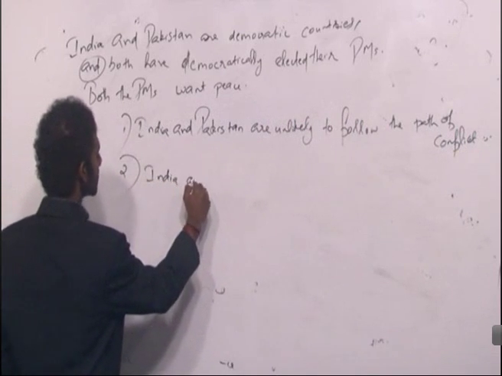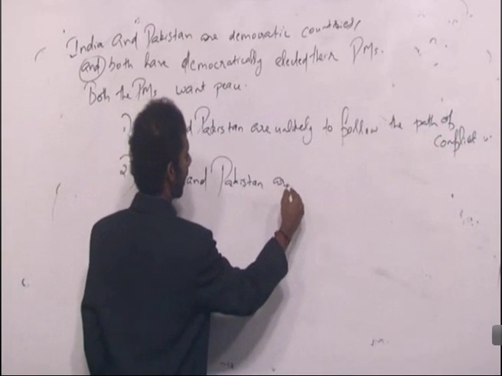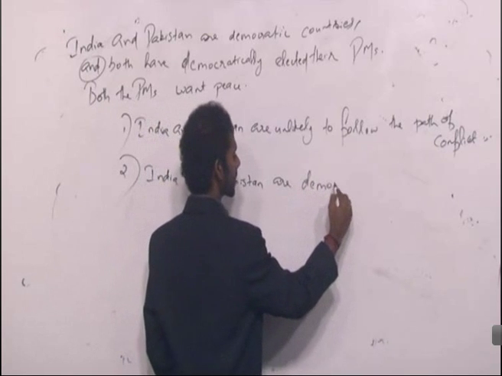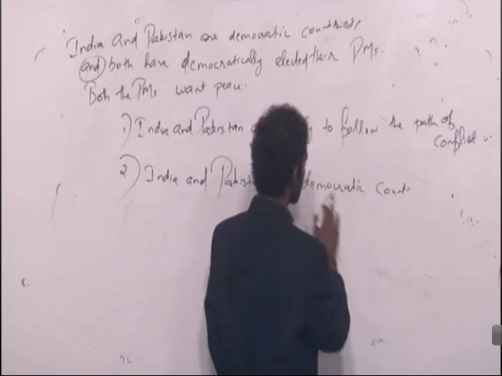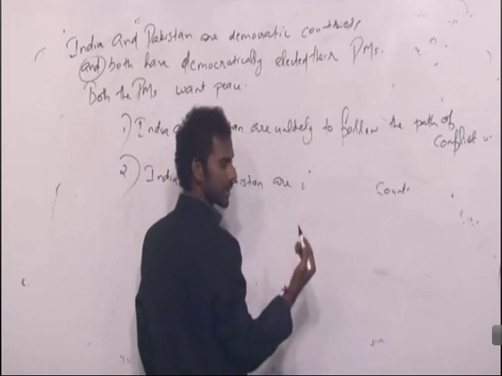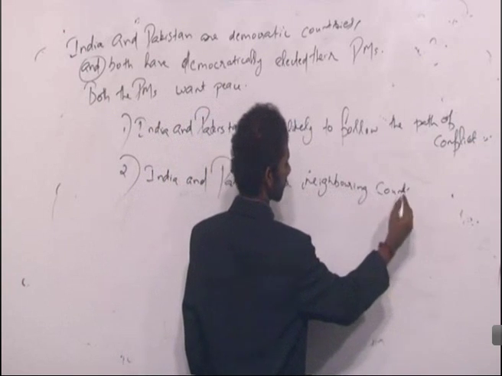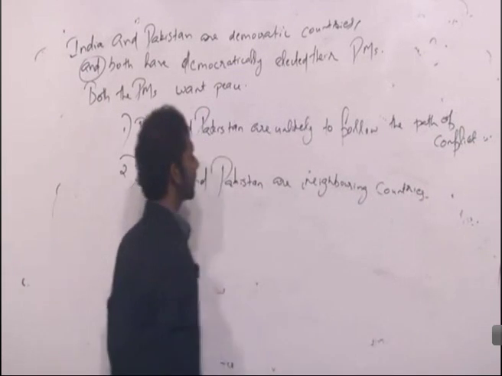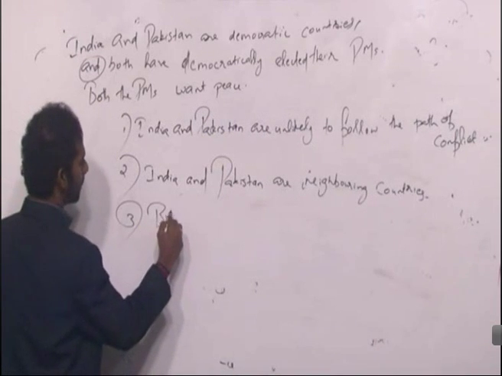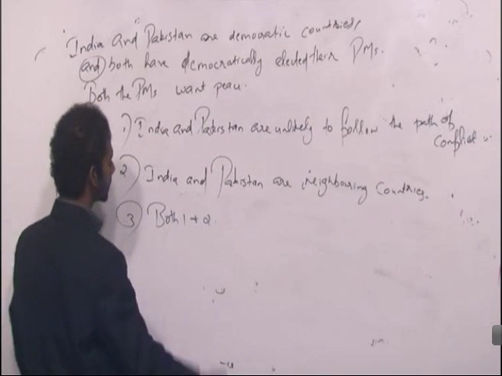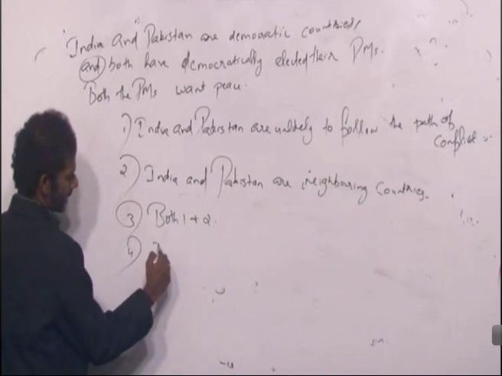Second option, India and Pakistan are democratic countries. Write it this way: India and Pakistan are neighboring countries. Third option, both 1 and 2. Fourth option, none of these.